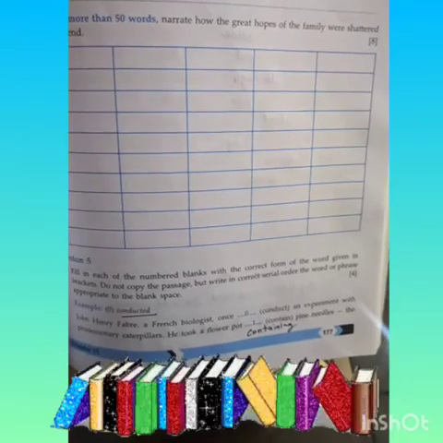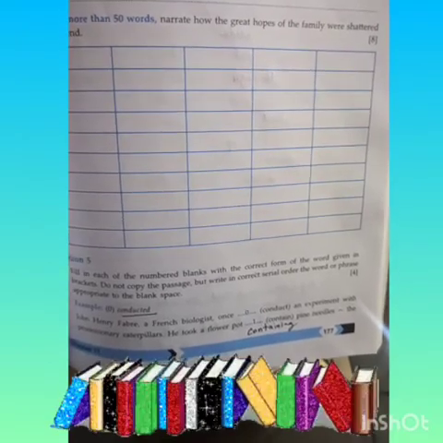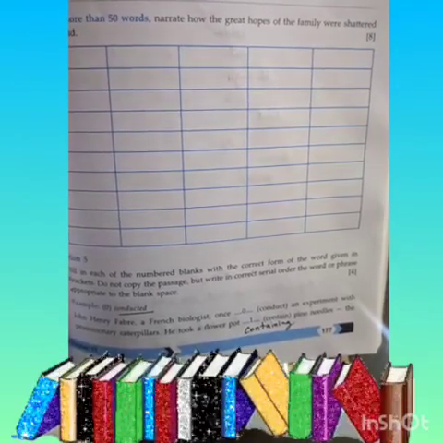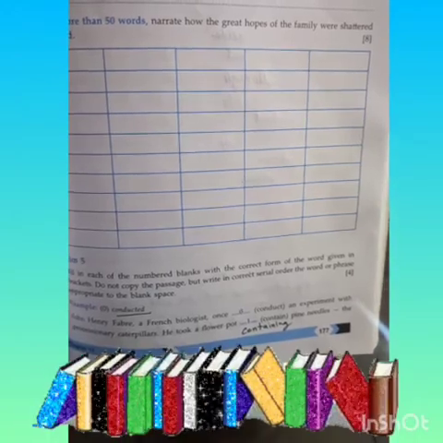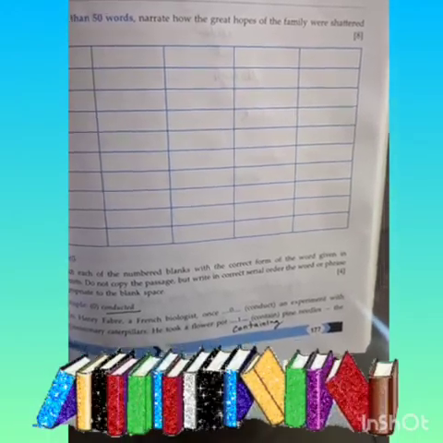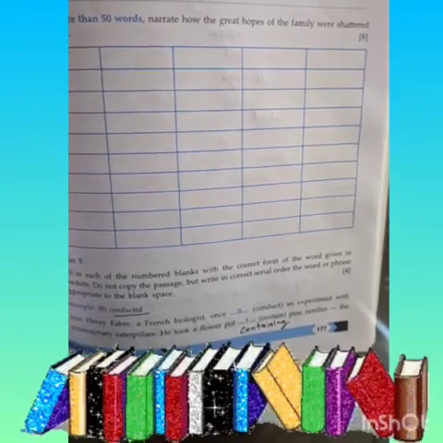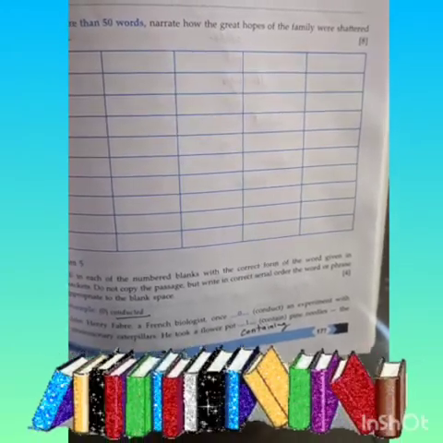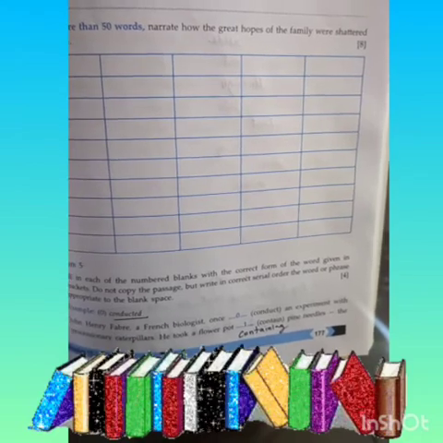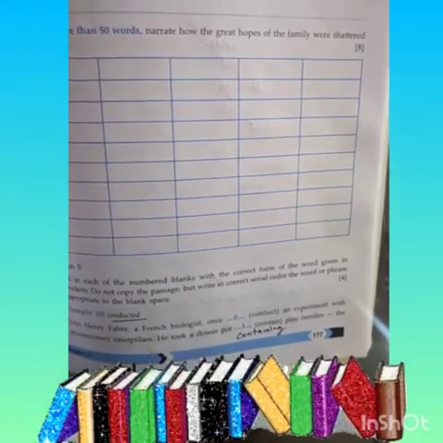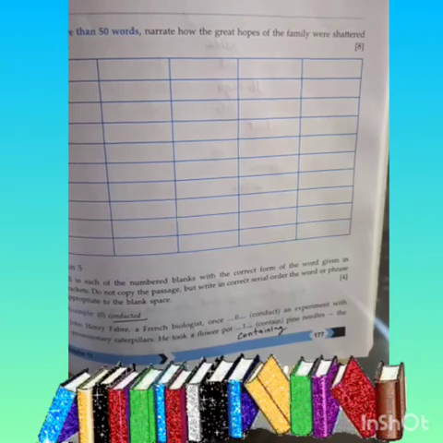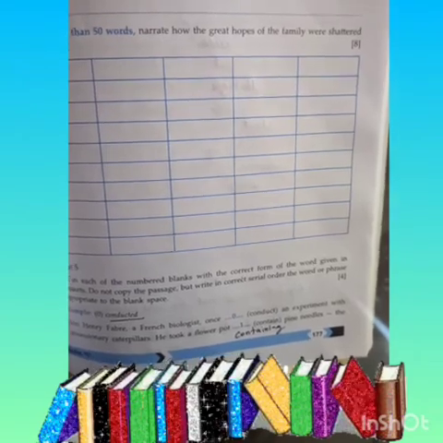John Henry Faber, a French biologist, once... The example is given here: conducted. So, we have the example given in past tense, conducted an experiment with processionary caterpillars. Full stop. He took a flower pot, pine needles. Children, what is the answer here? He took a flower pot containing pine needles.